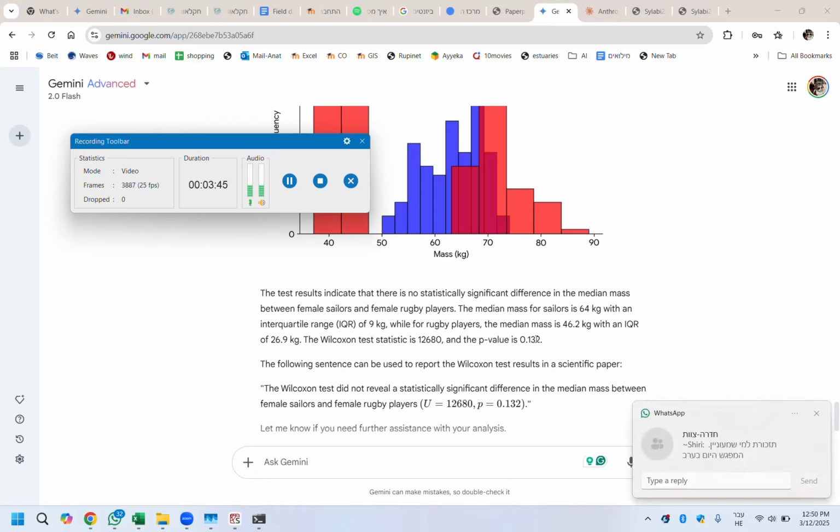Usually we use alpha of 5%, meaning below that, if the chances for the same mean are below 5%, we can say it's a different mean. But here we can't say that. That's it, we're done.